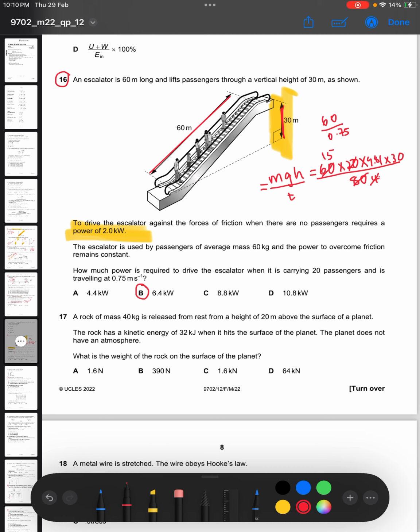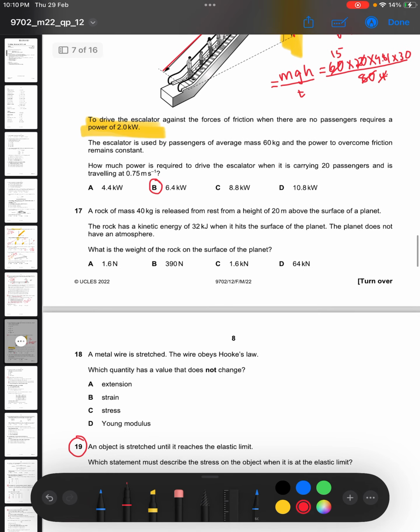Then if you divide that by 1,000, that's 4.4, which is 4.4 kilowatts. So 4.4 kilowatts plus 2 kilowatts, that's 6.4 kilowatts. So that gives us 6.4, the answer that we got in B there.